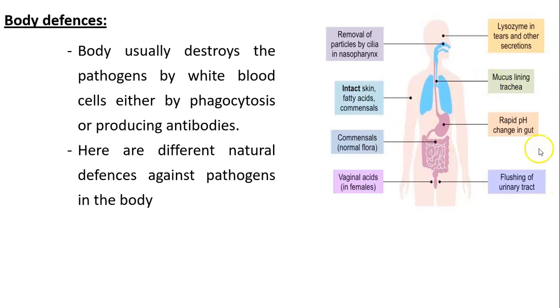The rapid change of pH. If I have a pathogen that's adapted to the alkalinity of the first part of the alimentary canal, it will definitely be killed in the low pH of the stomach, the acidity of the stomach. If it could survive this part, it will not survive the rapid change to alkalinity again in the duodenum. So this rapid change, the bacteria or the pathogens will not be able to adapt to, so it will be killed.